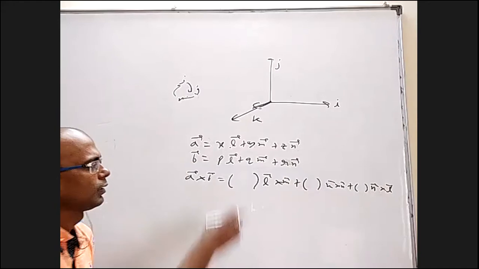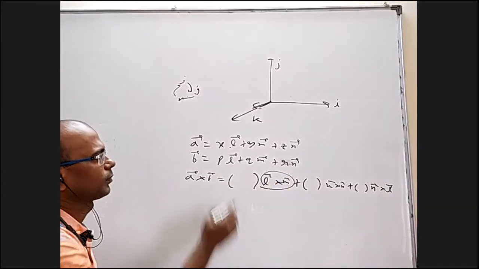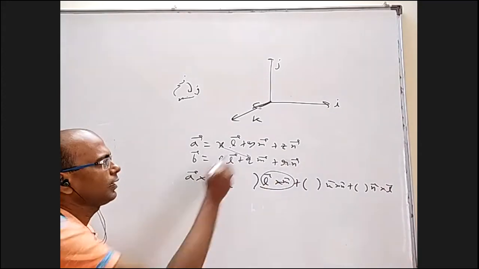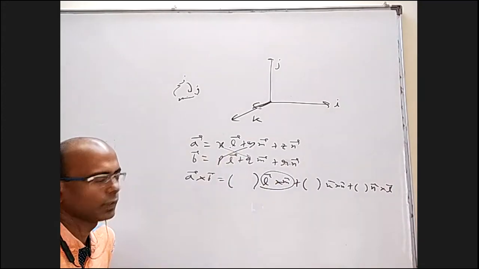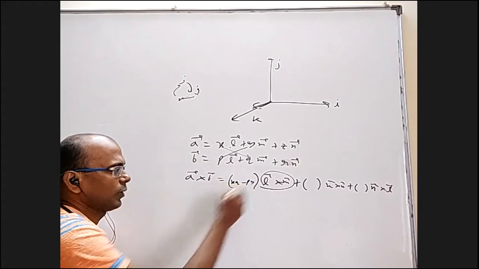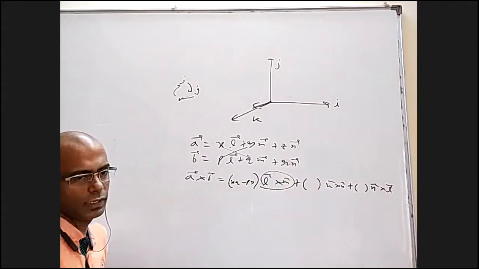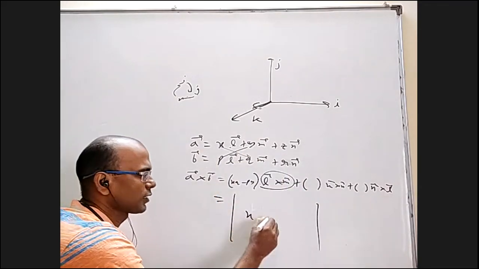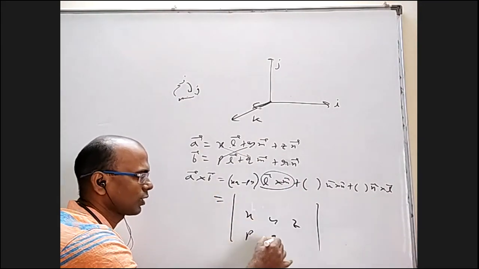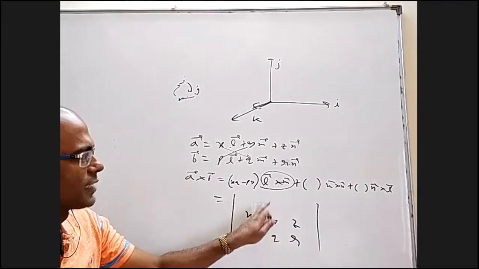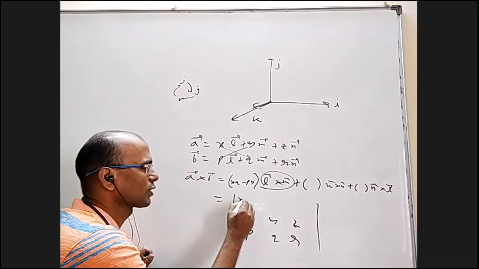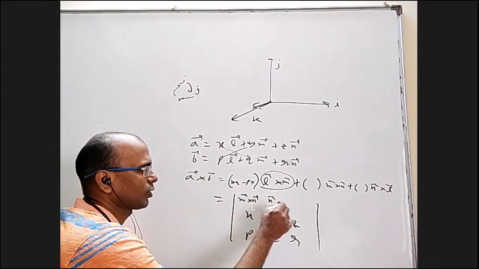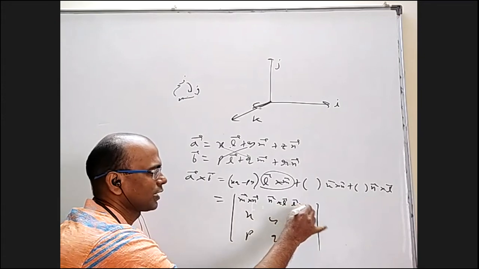Okay. What is L cross M? What will come for that? XQ, and minus P Y. I will get XQ minus PY. Similarly, you can get here and here. That can also be written as determinant. Same X Y Z, same P Q R. But earlier we were writing I J K. Now what we should write? Here we should write M cross N. Here you should write N cross L. And here you should write L cross M.